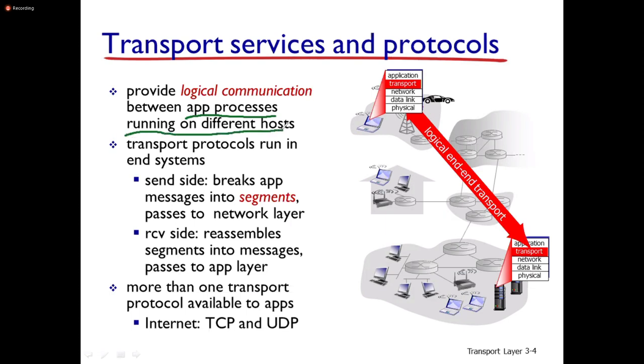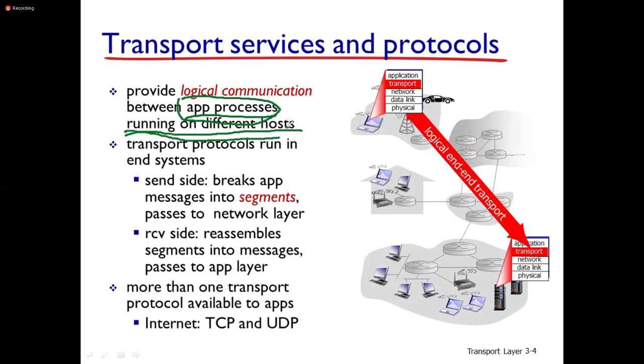For example, if process 1 is running on host 1 and process 2 is running on host 2, if you want to establish or transmit the information between these two processes, that is the responsibility of transport layer protocols. So it provides the logical communication between application processes running on different host devices.